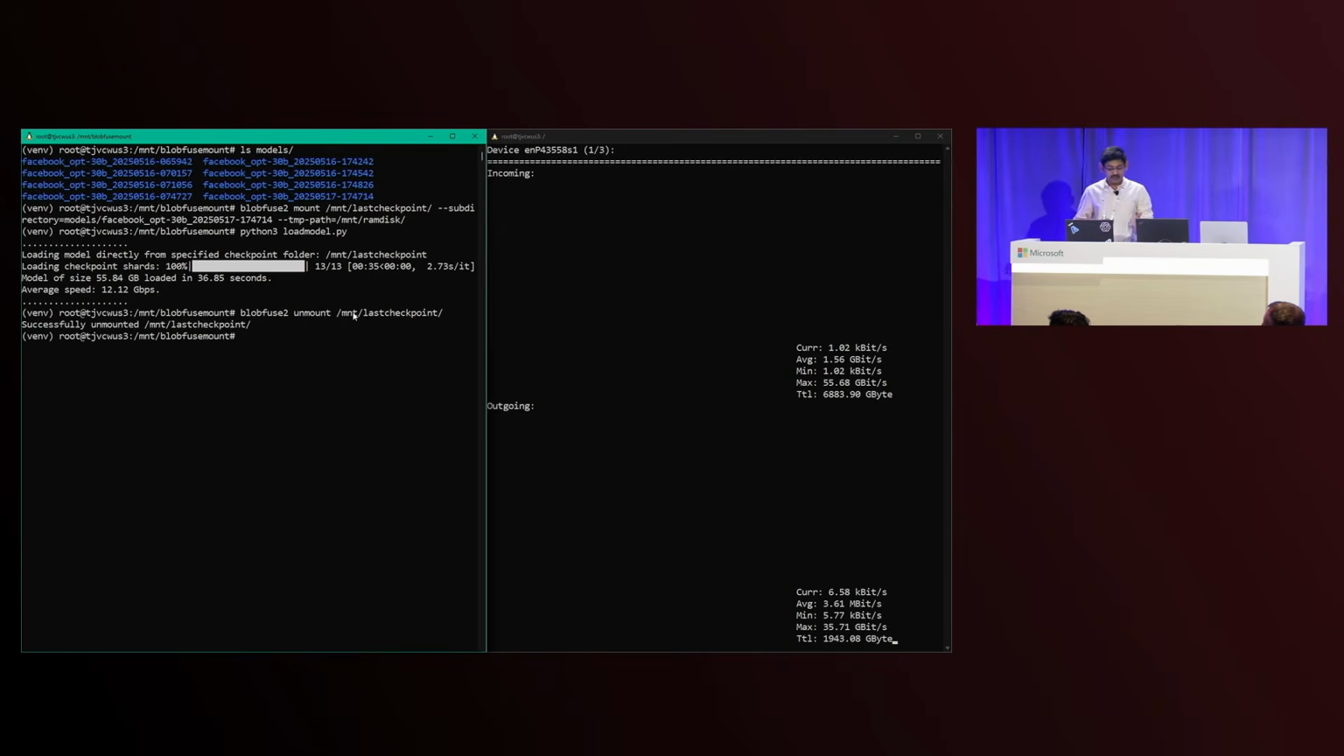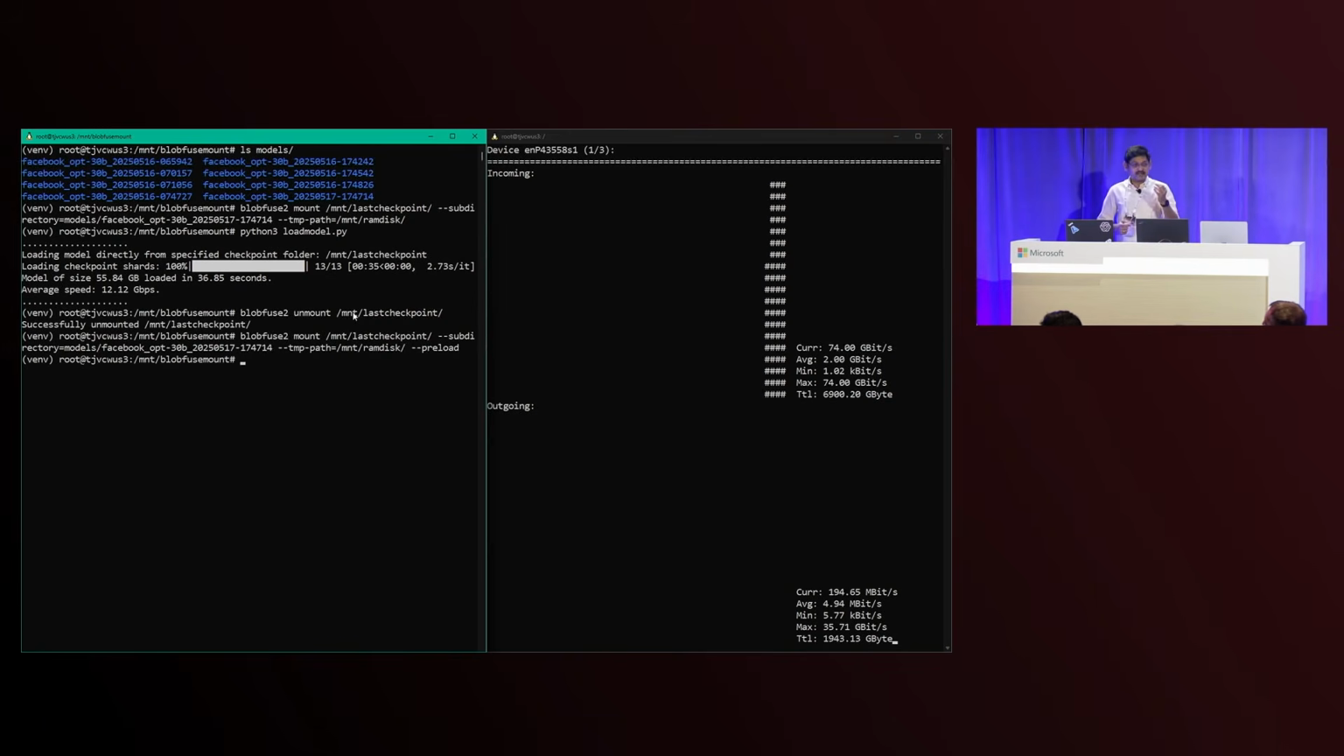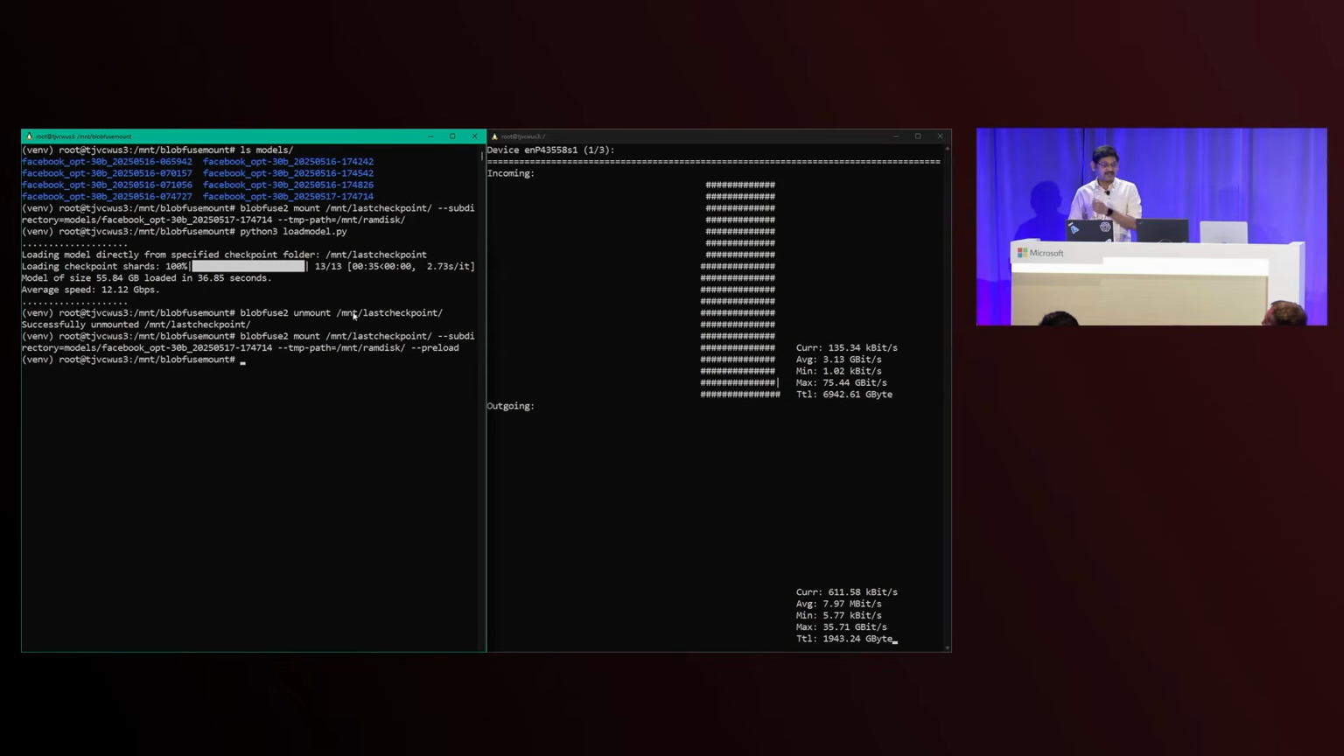There, I've now unmounted the checkpoint, and I'm going to run exactly the same thing in terms of loading this checkpoint, except I'm going to use this parameter called preload. It's as simple as using that. And immediately after I ask it to preload, it is going to fetch the data really fast. Now, notice that this is as fast as the infrastructure supports, and it's already done.